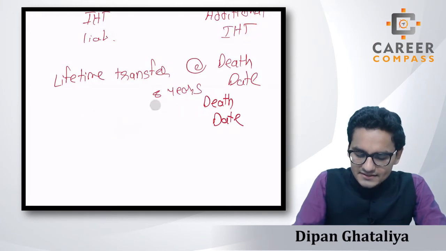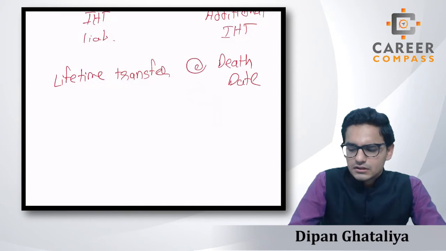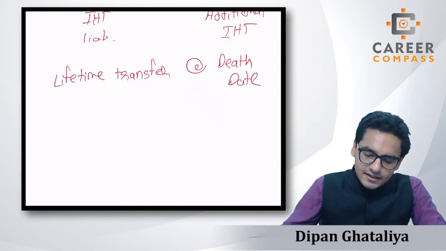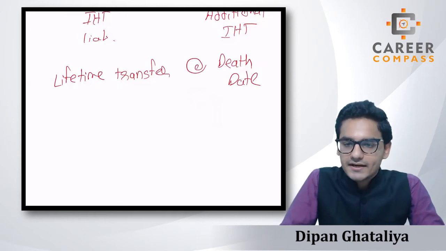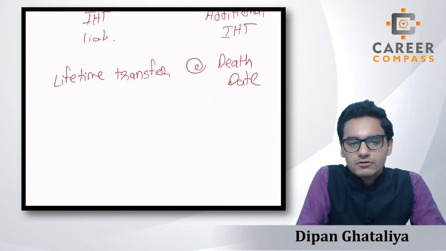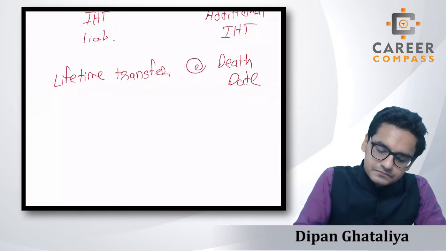Otherwise, if it's less than 7 years, students, we all know that there will be no tax liability, so there will not be many implications. So if it is less than 7 years, once again students, we have to prepare a pro forma and calculate the IHT just like we have done in the PET or CLT on the gift date, right?